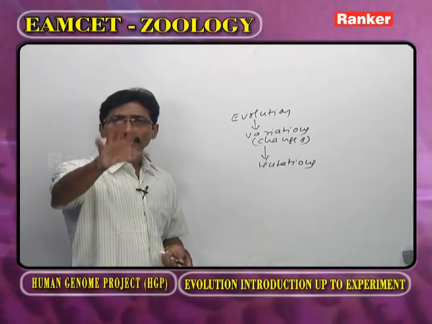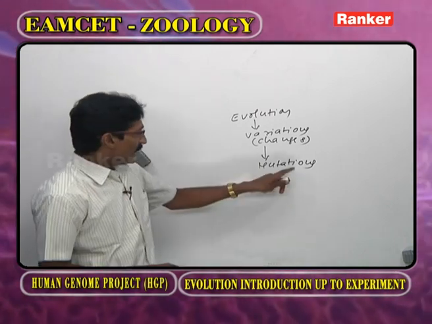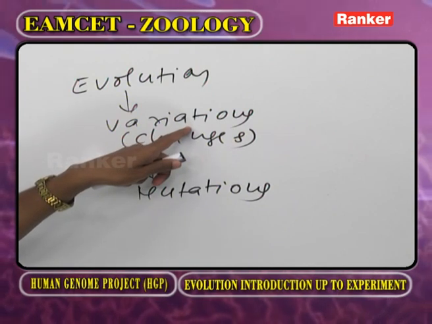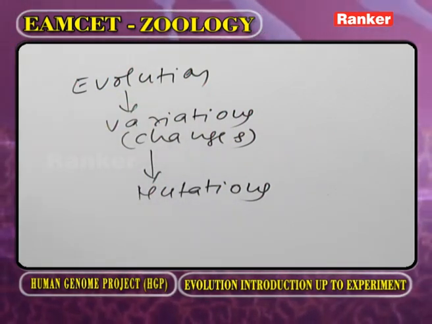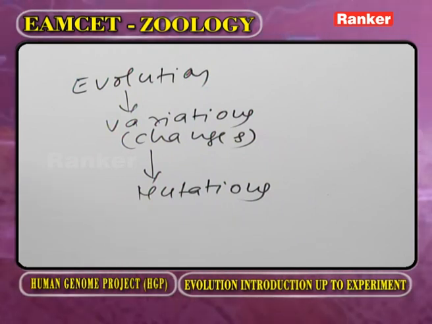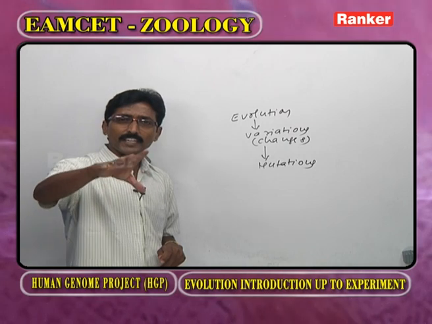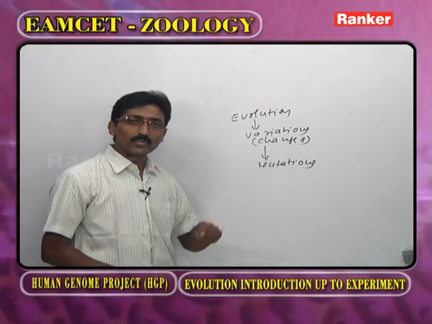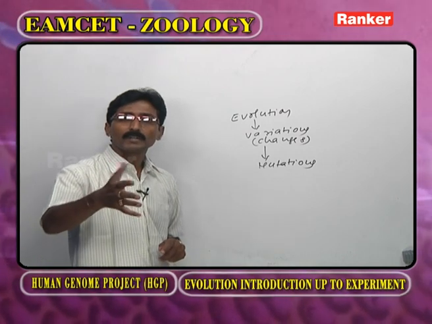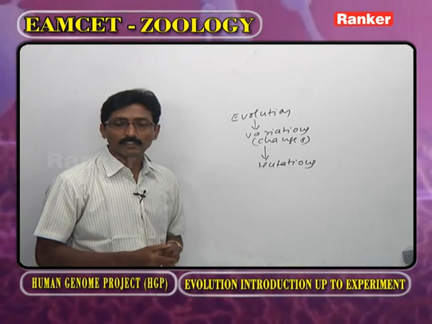Any place, any time, anywhere, mutations occur. Because of mutations, we observe variations. The variations are the raw materials of evolution. So, as mutations occur at any place, any time, in any organism, automatically evolution is said to be random. At any place, at any time, we can observe evolution.